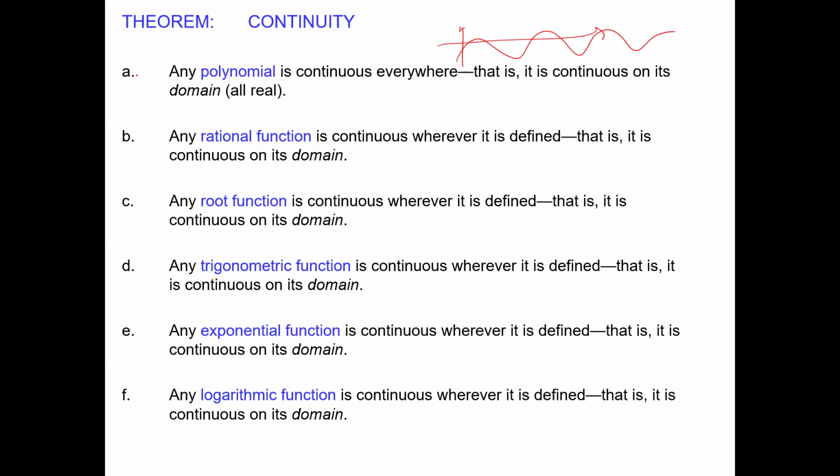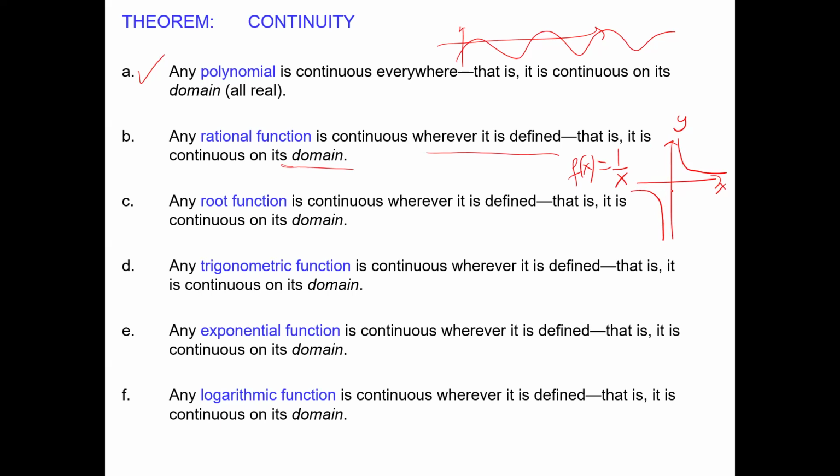And now that means this is not a problem. We may have a little bit of a problem at first, maybe reading the next example. Any rational function is continuous wherever it's defined, that is, on its domain. One of the examples, the easiest rational function, is 1 over x. When I draw 1 over x, it's a hyperbola in the first and the third quadrant. We may say right away this function is not defined at 0 and has some discontinuity, even an infinite discontinuity.